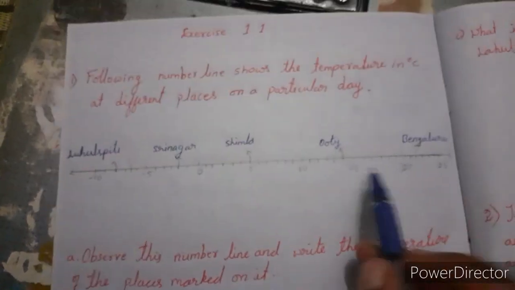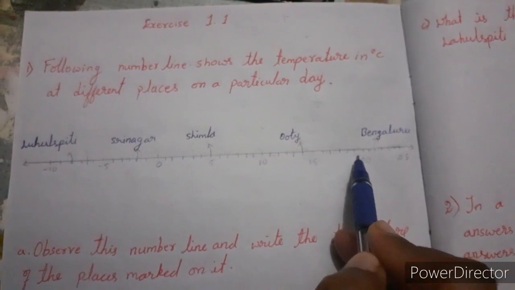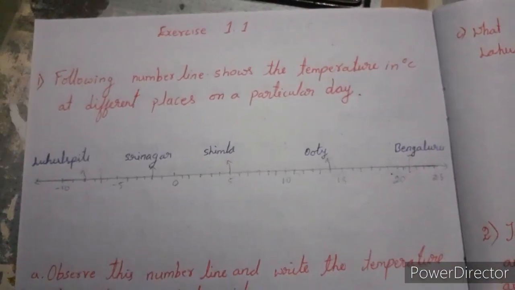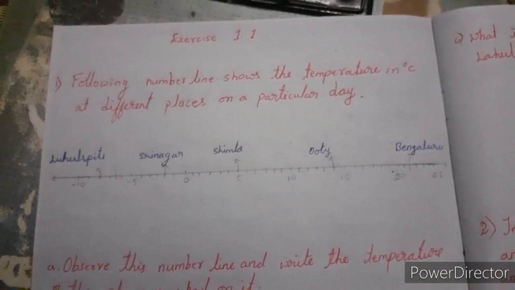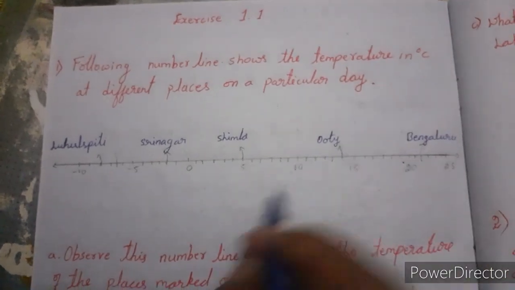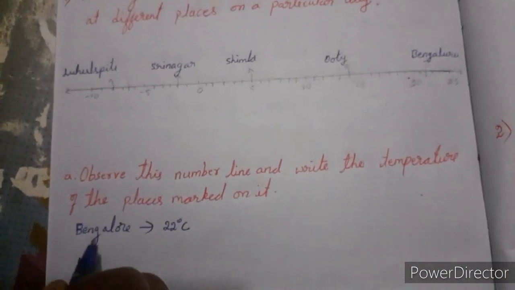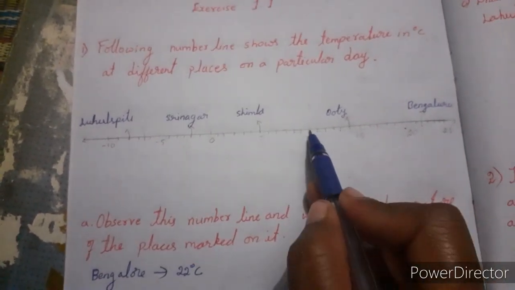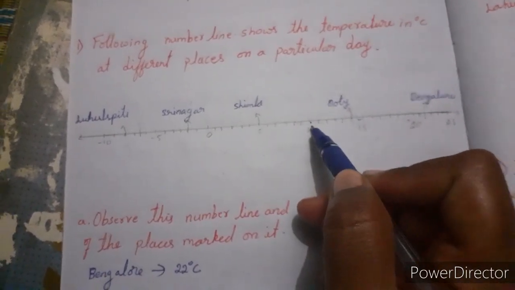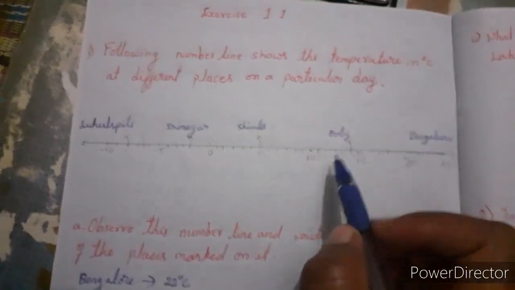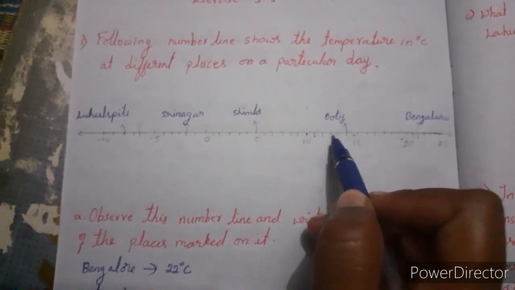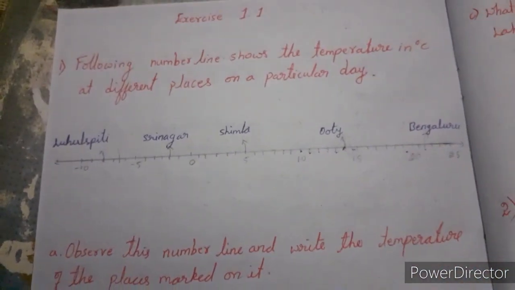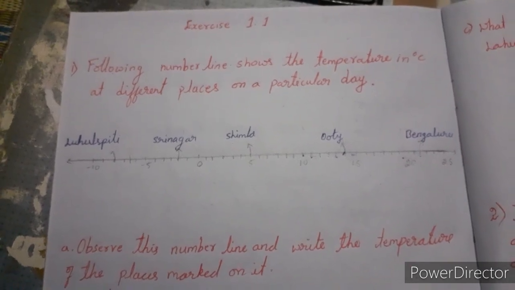Bangalore. See here, 20, 21 and 22. It is in the place of 22, means Bangalore has a 22 degree Celsius temperature. Then we will come to Ooty. In Ooty it lies between 10 to 15. Count each line: 10, after that 11, 12, 13, 14. Okay, Ooty is at 14 degree Celsius.